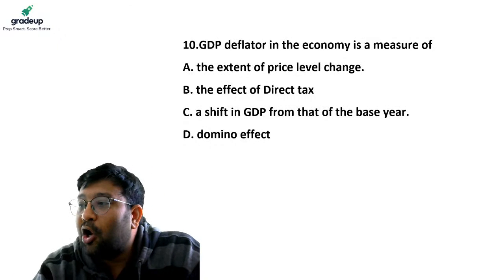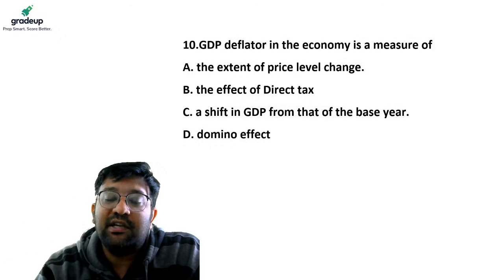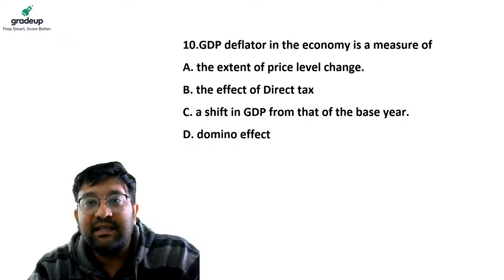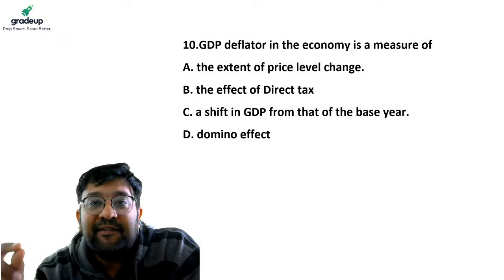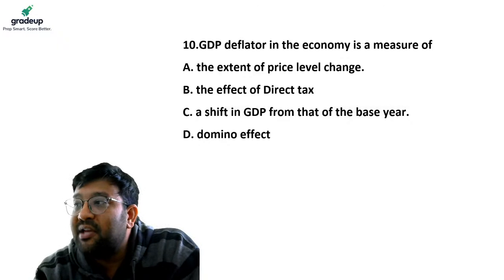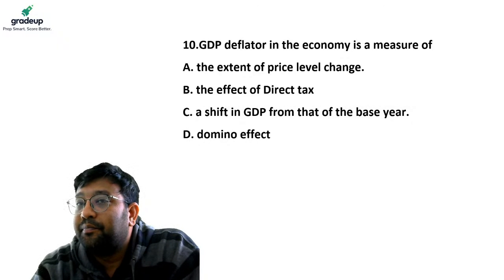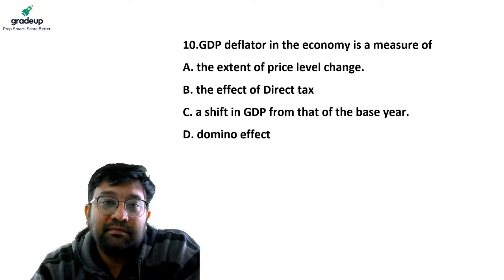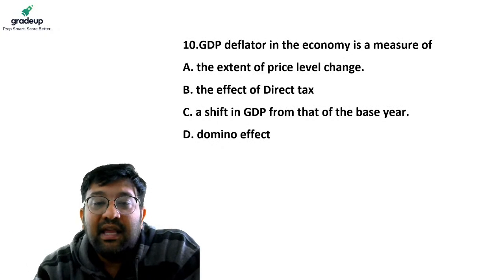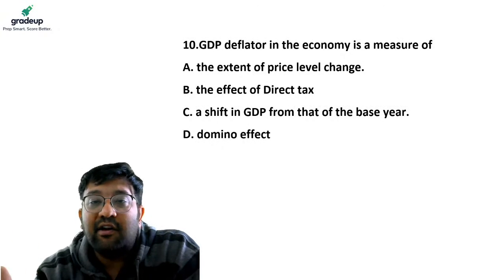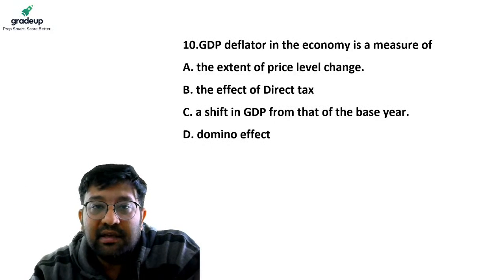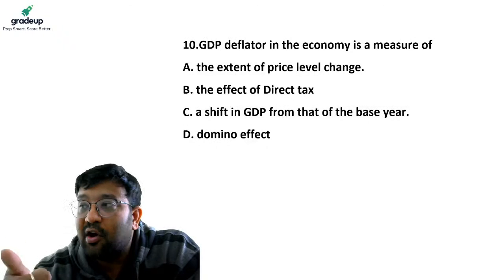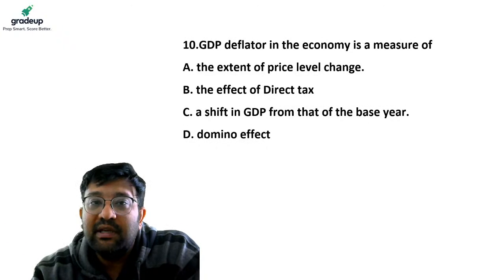Now let's talk about the last question for today, the 10th question. GDP deflator in an economy is a measure of what? A. It tells us the extent of price level changes in the economy. B. It tells us the effect of direct taxes in the economy.